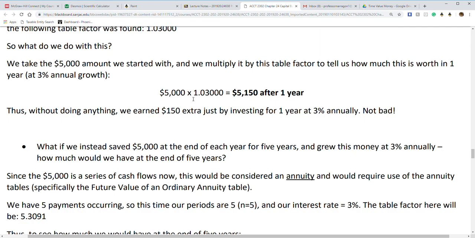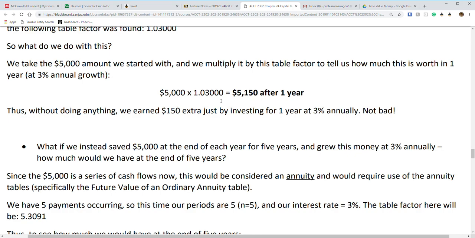So we take our principal, the amount that we put in, times our rate that we figured from our table, and we find out that after 1 year, we should have $5,150 in our savings account. So, without doing anything, just letting it sit, we just made $150 for a year. That's definitely not bad for a savings account, because usually you probably won't see that.